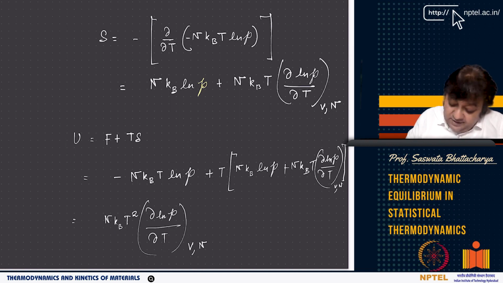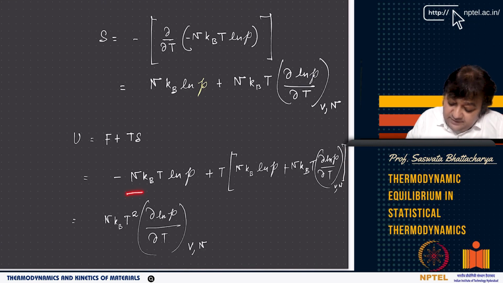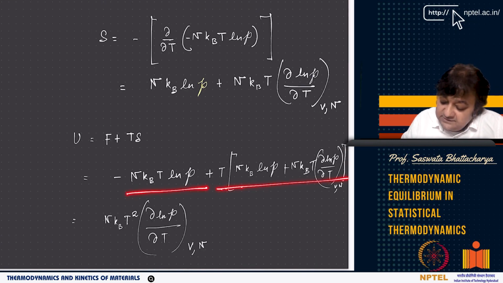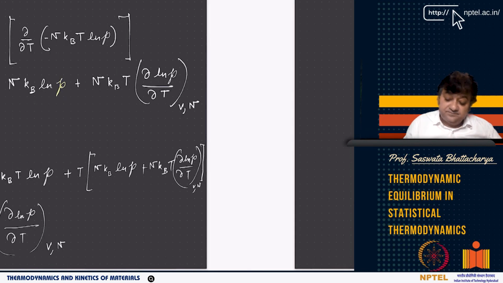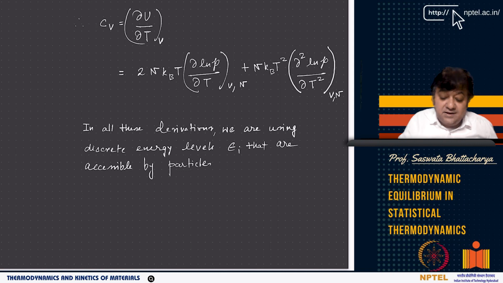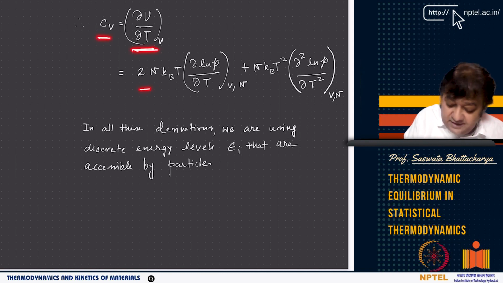How? Because you have F plus TS. You know the F, and that's what I've written, and then you have TS, which we have also written. And see, all places P, or partition function constant, which basically gives you the microscopic description of particles arranged in different energy levels. So similarly, I can get del Cv, which is del U del T at constant V, which again I get from here.